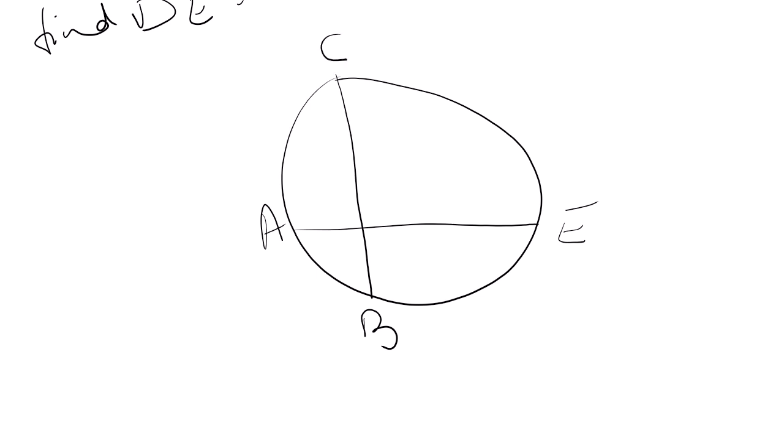This is C, AE, this is D. So what is given in the figure? AE and BC intersect each other at point D. CDE is 90 degrees.